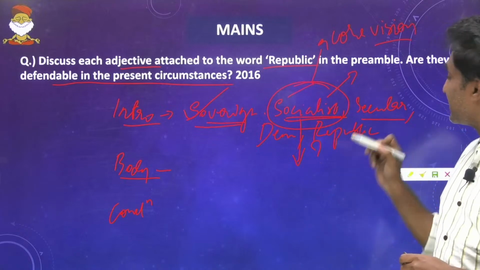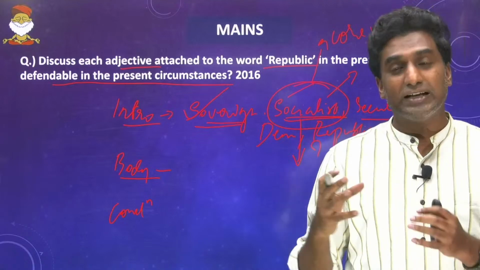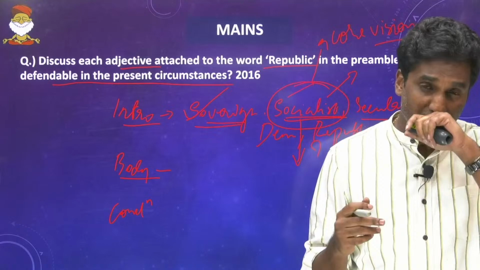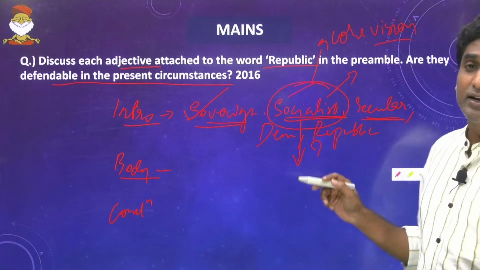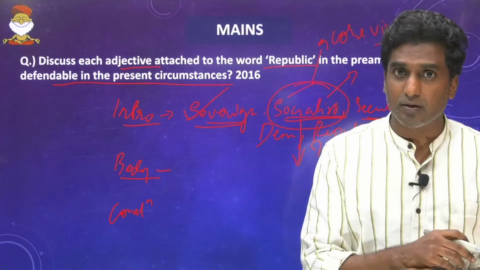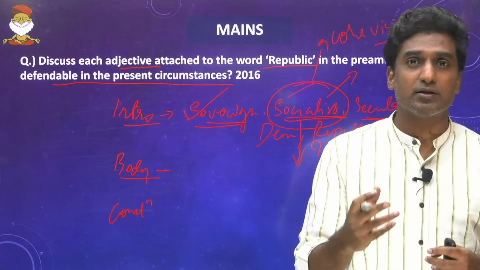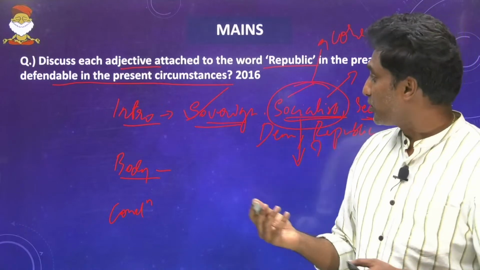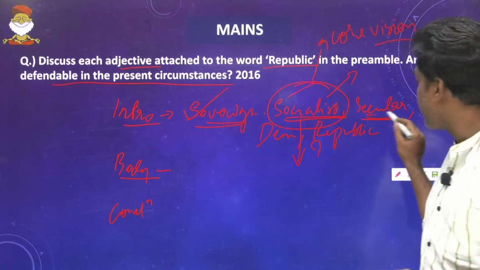Then going to the word secular, I'll just write the definition of it, where we treat all religions equally, without any discrimination as such. So I'll write, yes, we are a secular country, and I'll substantiate it. But at the same time, there are times when there are communal tensions, communal violence, and hate speeches in terms of political mobilization. Also, with the present uniform civil code, there's a lot of debate going on. So all that I'll be putting here.